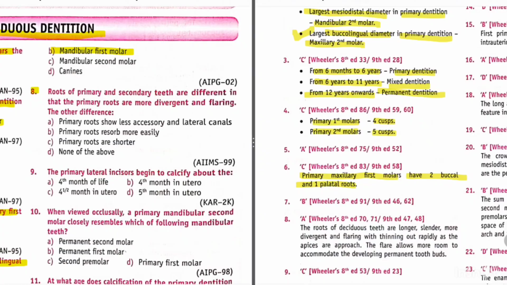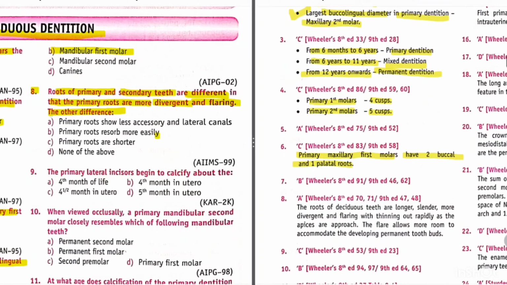Question 8 is, roots of primary and secondary teeth are different in that the primary roots are more divergent and flaring, the primary roots show less accessory and lateral canals, the primary roots resorb more easily, primary roots are shorter, or none of the above. So its answer is A. Primary roots show less accessory and lateral canals.